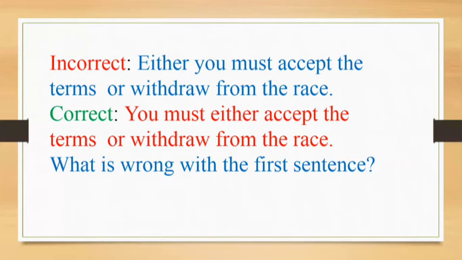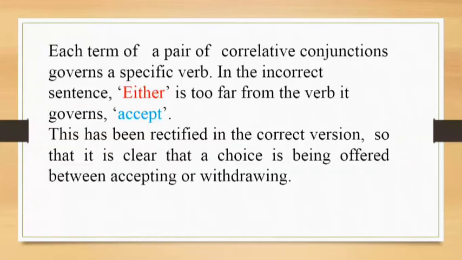Okay, so that I have said. But what is the reason behind this statement that this sentence is correct and that sentence is incorrect? What is the reason behind it? Each term of a pair of correlative conjunctions governs a specific verb. And in the incorrect sentence, either is too far from the verb it governs, accept.